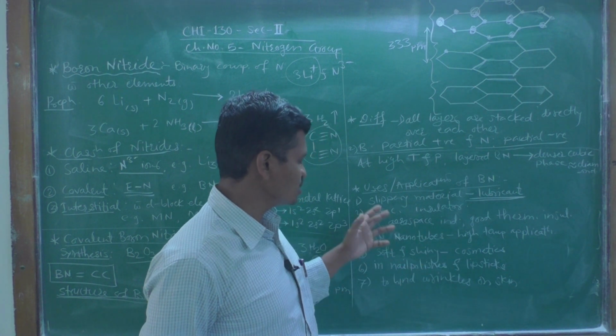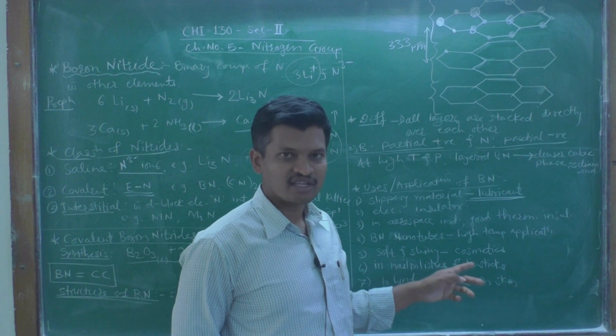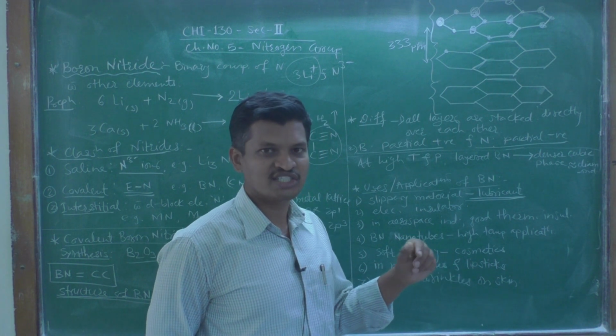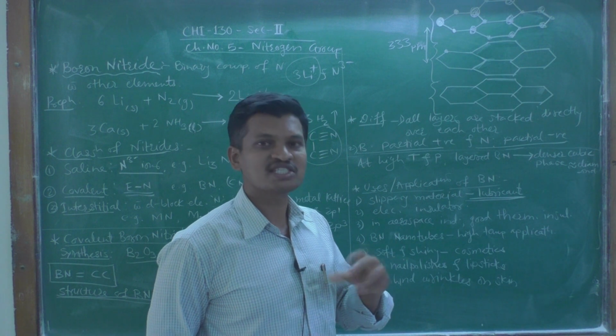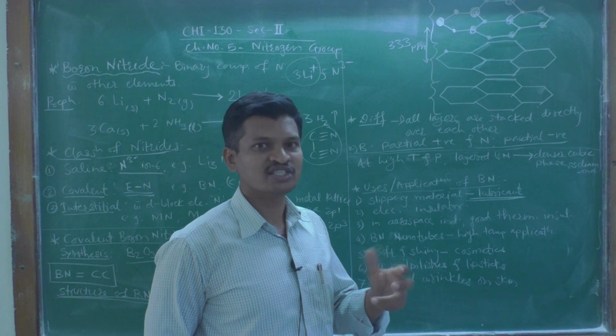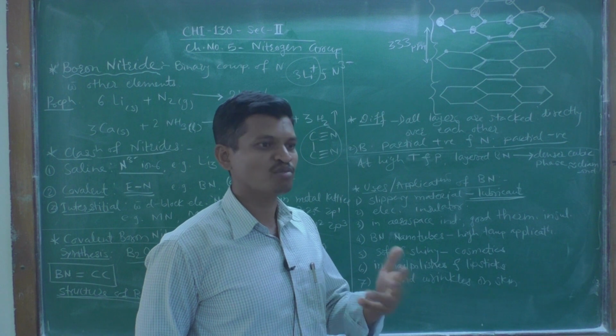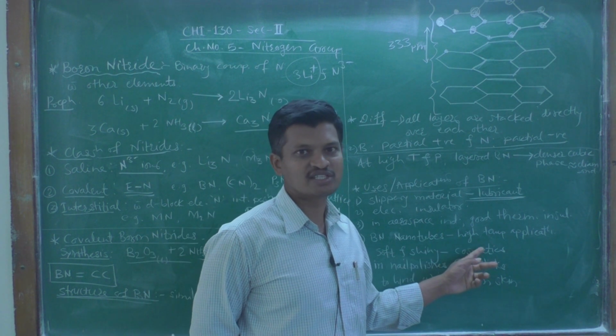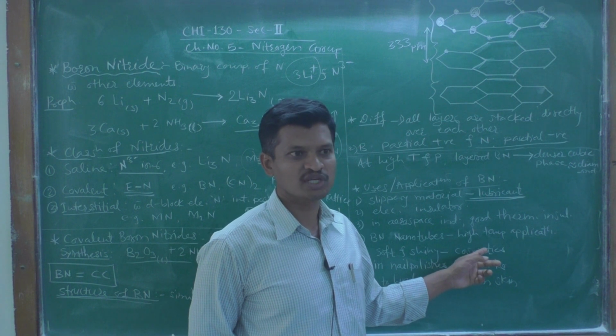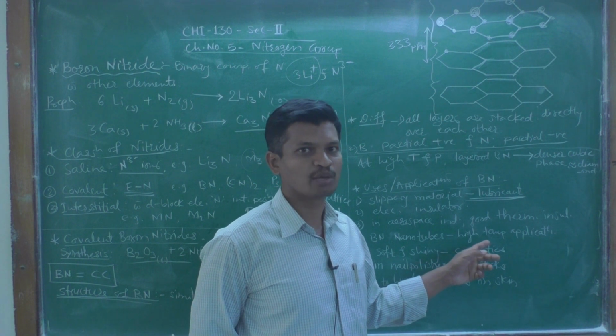Then as boron nitride is soft and shiny, very lustrous, it can form shining material. So it can be used in cosmetics and personal care products.